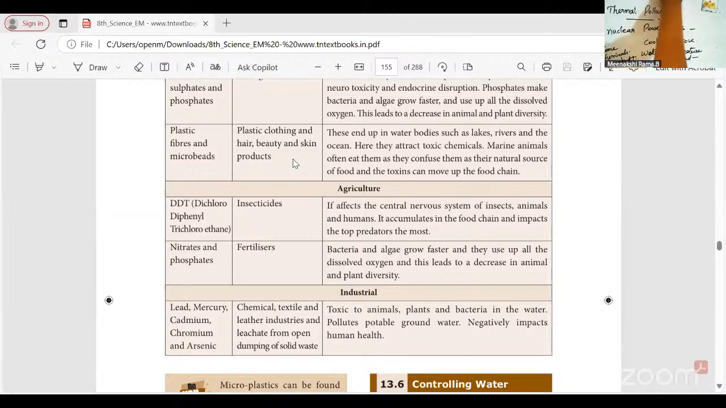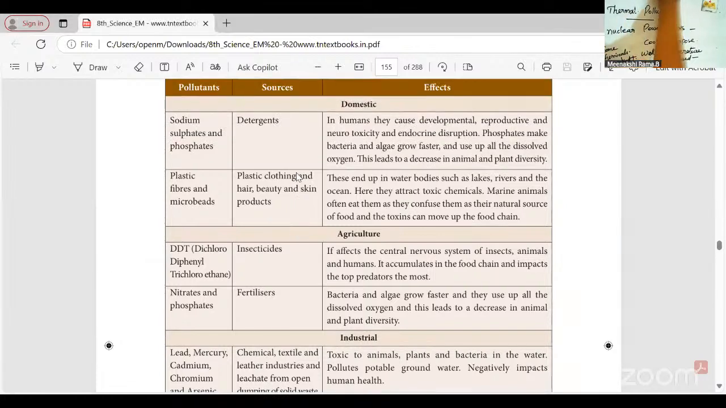Okay, and next one is plastic, fiber, and microbeads. Plastic, clothing, and hair, beauty and skin products are the sources of these pollutants. These end up in water bodies such as lakes, rivers, and oceans. Here they attract toxic chemicals. Marine animals often mistake them for natural food, and then toxins can move up the food chain.